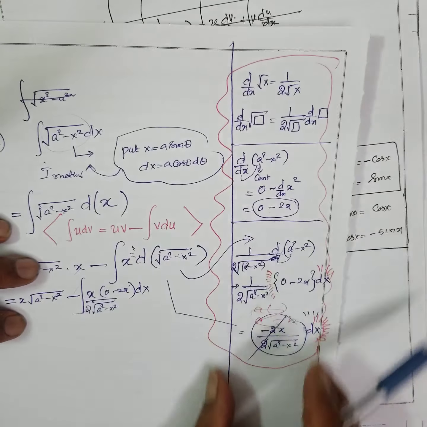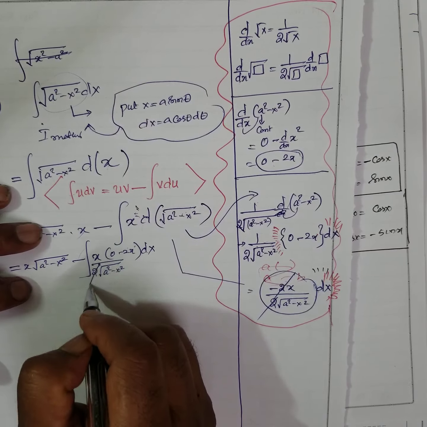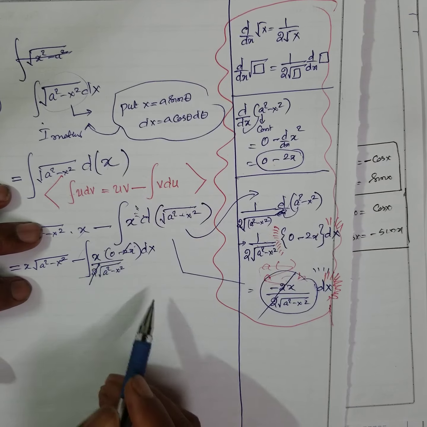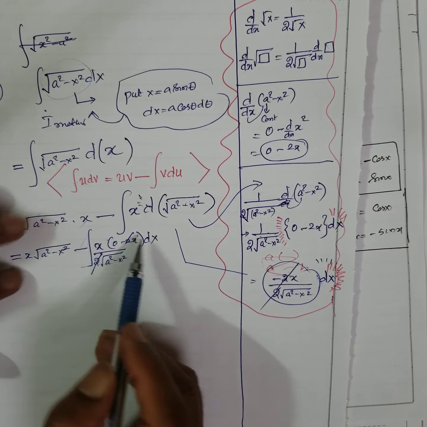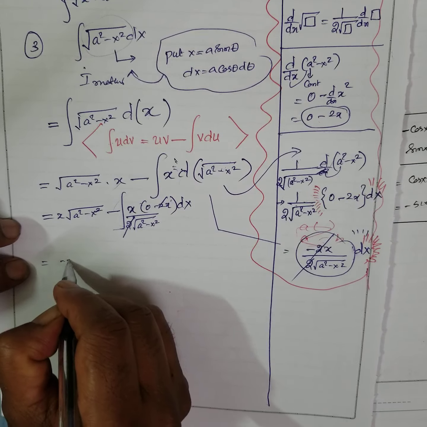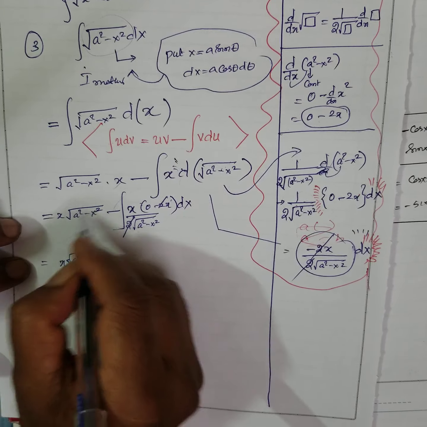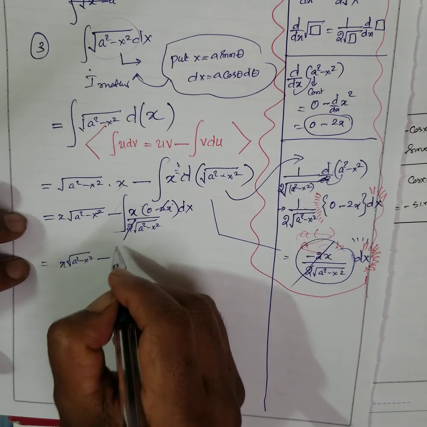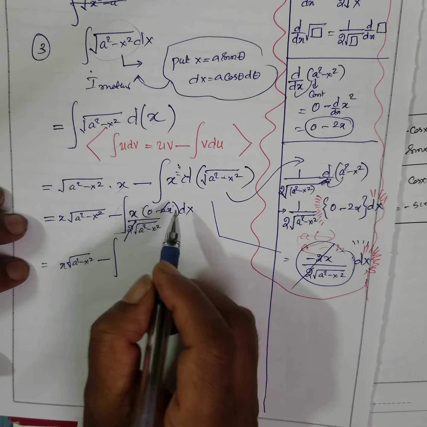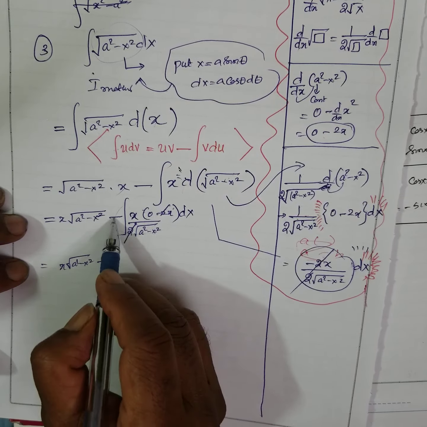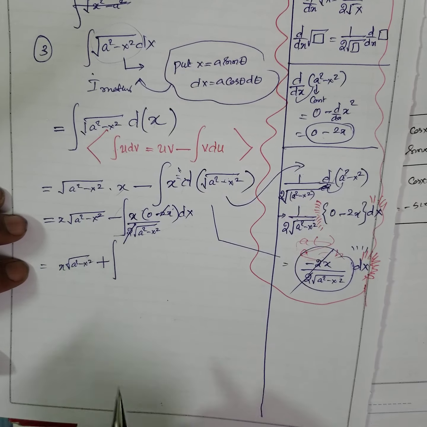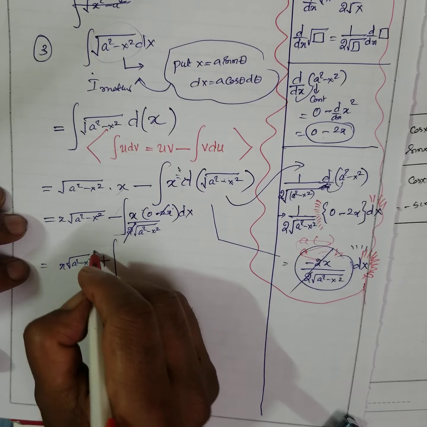You should have done this if you practiced. Then these two get cancelled. Bracketing is very, very important. x into x, x square. Therefore, this is x into square root of a square minus x square, ditto you can write, right? Integral of x into x, x square. Here minus is there. Minus into minus, what happened? Plus. Again you have to be careful here.